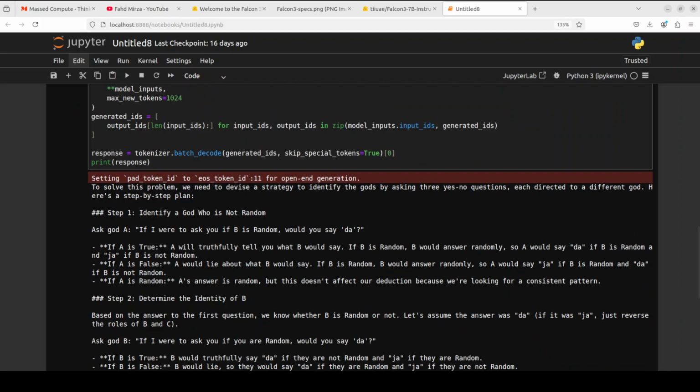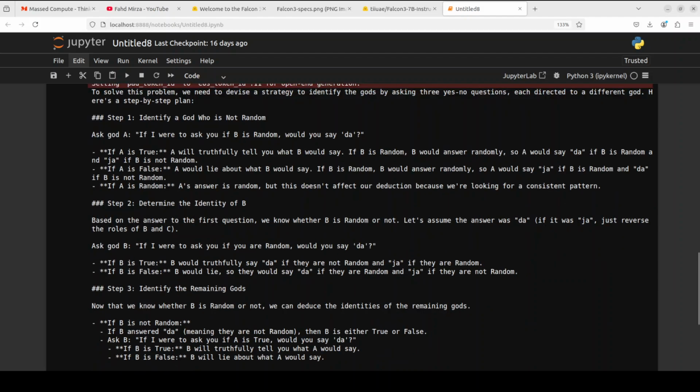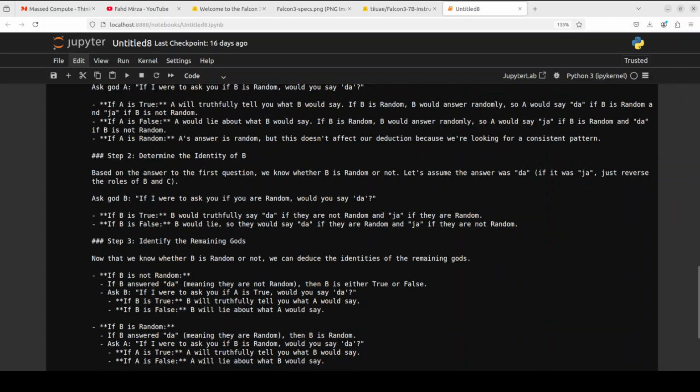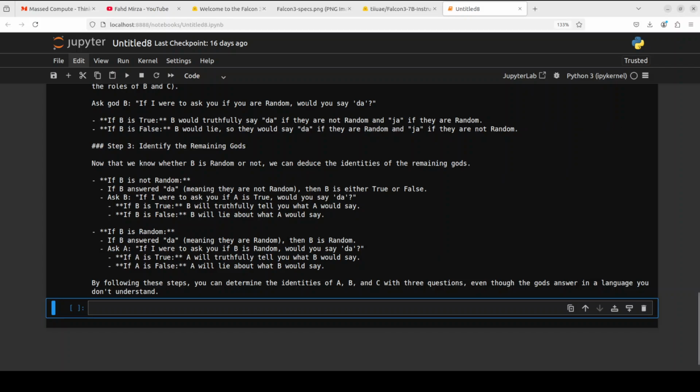There you go. To solve this problem, we need to devise a strategy. Very nice. This is a very strategic model. It is saying step 1, identify a god who is not random. Very nice. So it is asking these 3 questions. I'm not going to read all of them, don't worry. I'm just showing you the step-by-step logical reasoning it has done here. And you can pause and read through it, but it looks really cool to me. You see, it has devised a very fine strategy here.